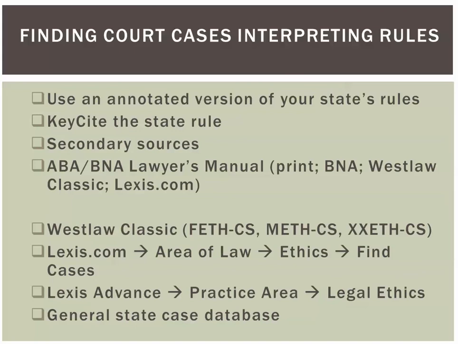So let's look at our last slide that has to do with mandatory authority, finding court cases interpreting rules. So this is like we looked for court rules. We can use an annotated version of your state rules on Lexis or Westlaw. We just saw that on Westlaw. We could key cite the state rules. There's no shepherdizing for these rules, so we would have to use key cite. We could look at secondary sources for court cases. So for example, we talked about the ABA BNA Lawyer's Manual, which is a good source for that. So those are, I think, the easiest way.